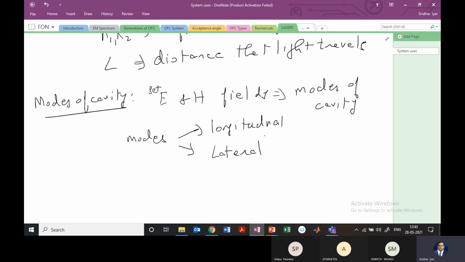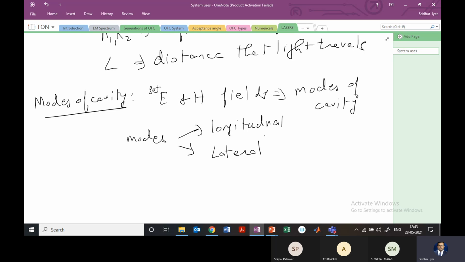These will depend on how we prepare the side walls of the distributed feedback laser or the Fabry-Perot laser. So we are really not that much concerned with the lateral modes. We are more interested in the longitudinal modes because we are interested in the length of the cavity, right? So if you have a larger length between the cavities, then you're going to have more of the longitudinal modes.